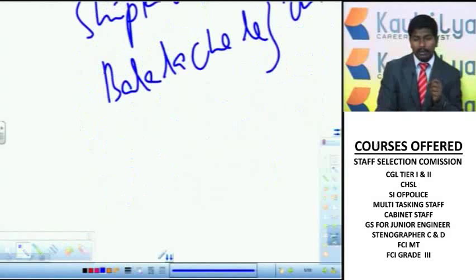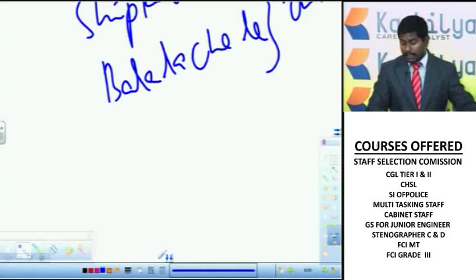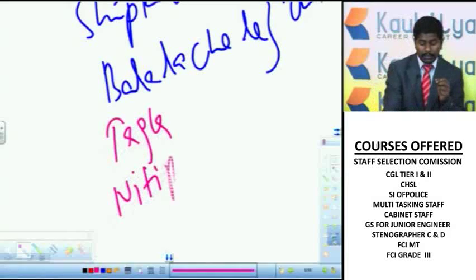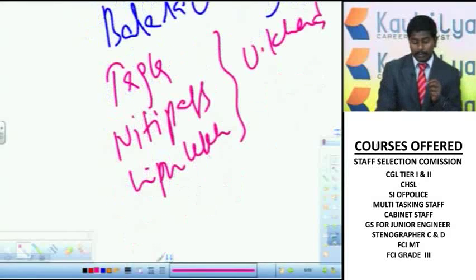Then in Uttarakhand, there are important passes like Tagla, Nithi Pass and Lipu Lake. Tagla, Nithi Pass and Lipu Lake are important passes in Uttarakhand.